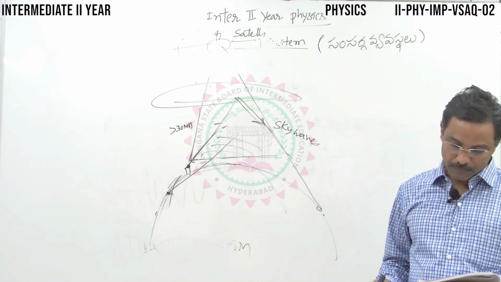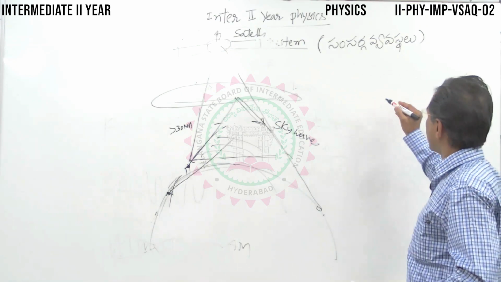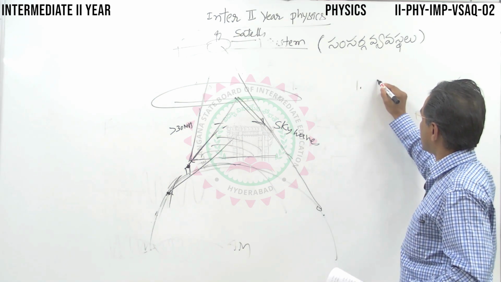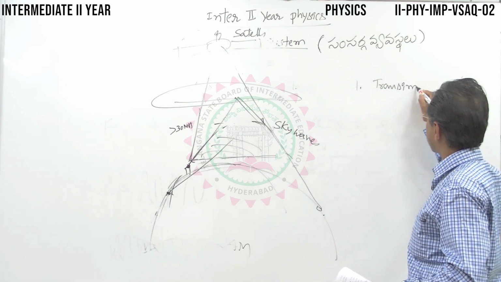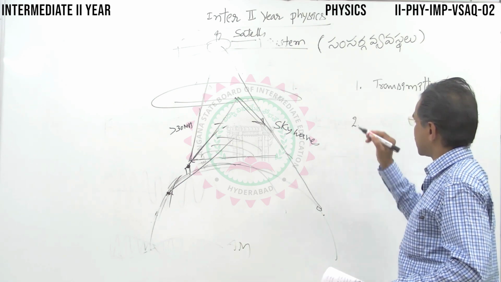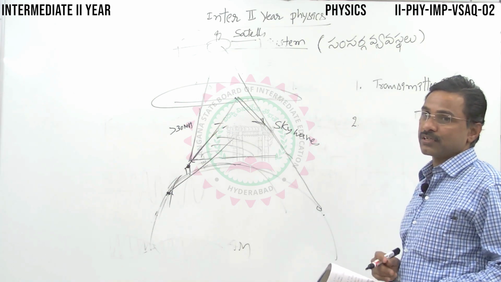So I'll repeat, what are the basic blocks of communication system? So you may note down. First question, what are the basic building blocks of communication system? Transmitter, I will write as slowly as possible. Transmitter, signal has to be transmitted with the help of transmitter. Then channel, transmission channel, right?